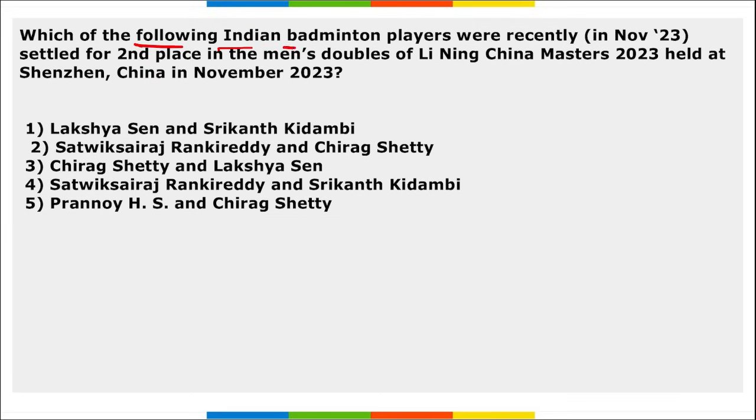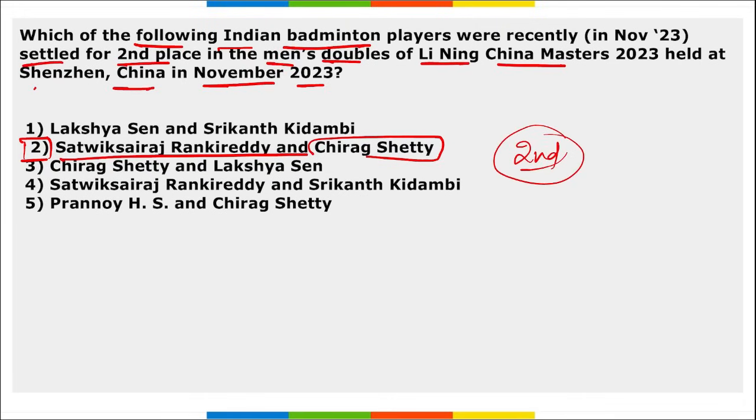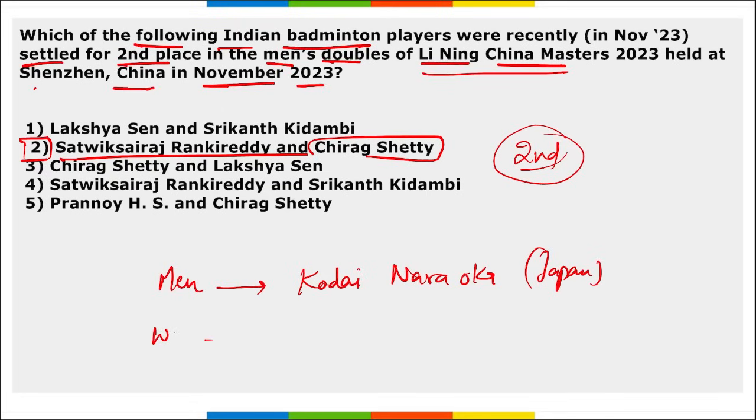Next, which of the following Indian badminton players recently settled for second place in the men's doubles at the China Masters held in China in November 2023? Satwiksairaj Rankireddy and Chirag Shetty are the two Indian badminton players. They secured the second place in the men's doubles at the China Masters 2023 that was held in China. If we talk about men's singles titles, who won here? It was won by Kodai Naraoka of Japan. And for the women's singles title, remember, it was won by Chen Yufei.